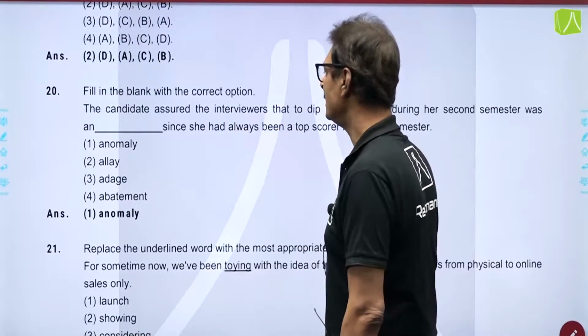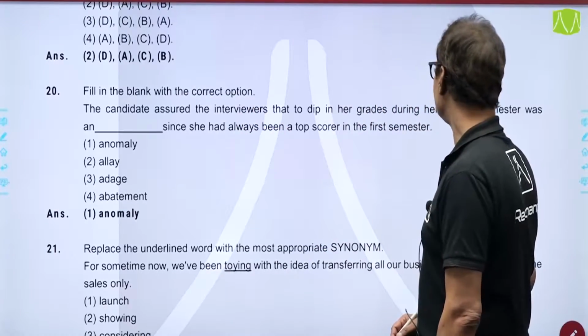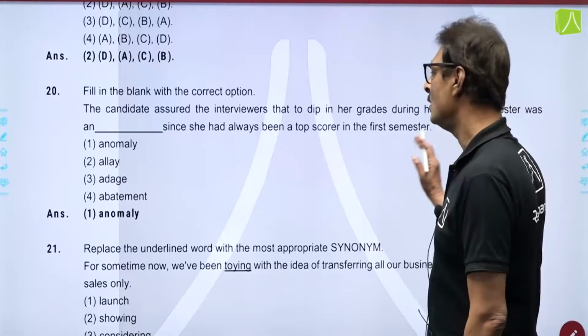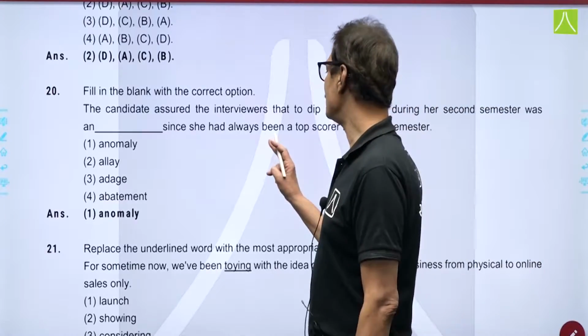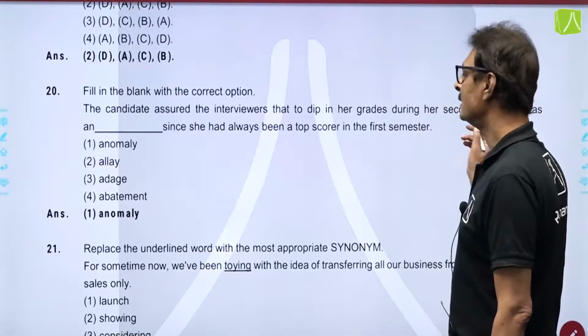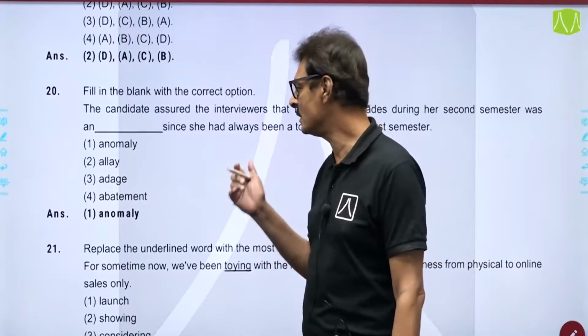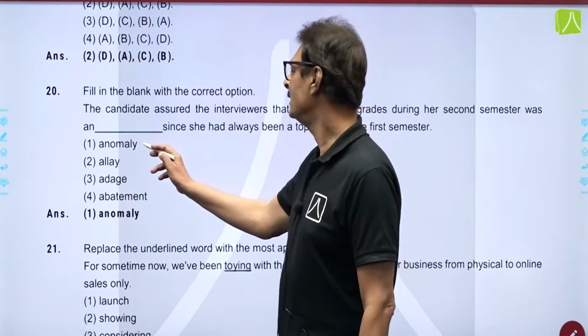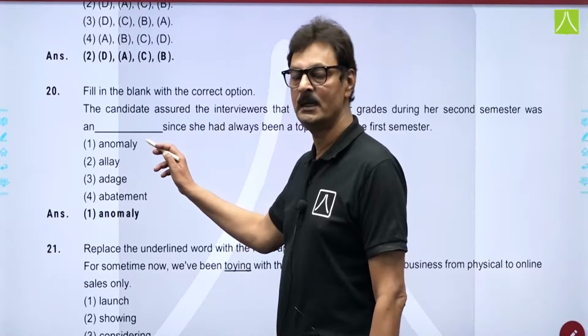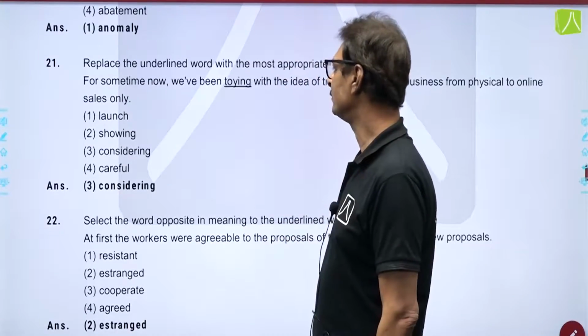One more nice question. The candidate assured the interviewers that a dip in grade during the second semester was an dash, since she had always been a top scorer. So, you should have taken the link. Earlier her performance used to be good. Now there is a dip. So, some negative word should be there, and the correct answer is anomaly. So, option number 1 is the correct answer for this.